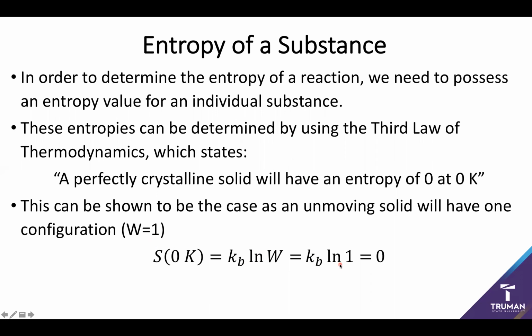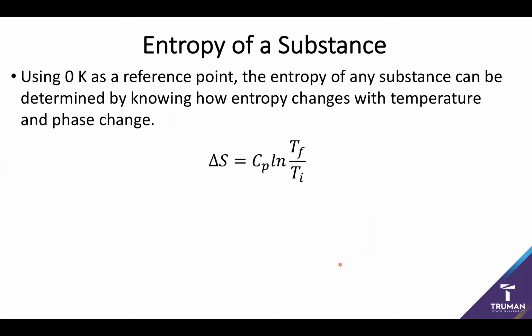And this is actually a really cool idea because now all I need to do is try and figure out how the entropy changes as I go from this 0 degrees Kelvin to whatever phase and temperature of the substance I care about. So we can go ahead and handle any of the temperature changes using our relationship of entropy and temperature. As long as we know the heat capacity of all of the various phases, so this would be the solid, the liquid, and the gas, whichever ones it has to go through, and we know our initial and final temperatures, we can figure out how that entropy increases as I raise the temperature.